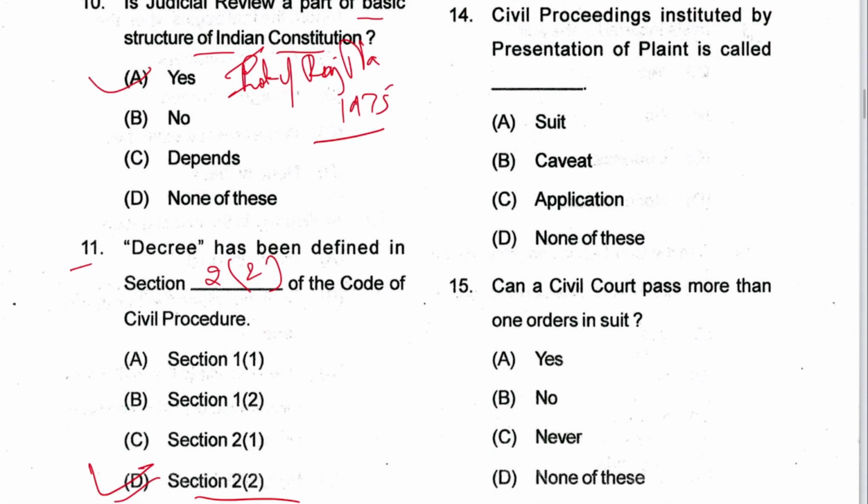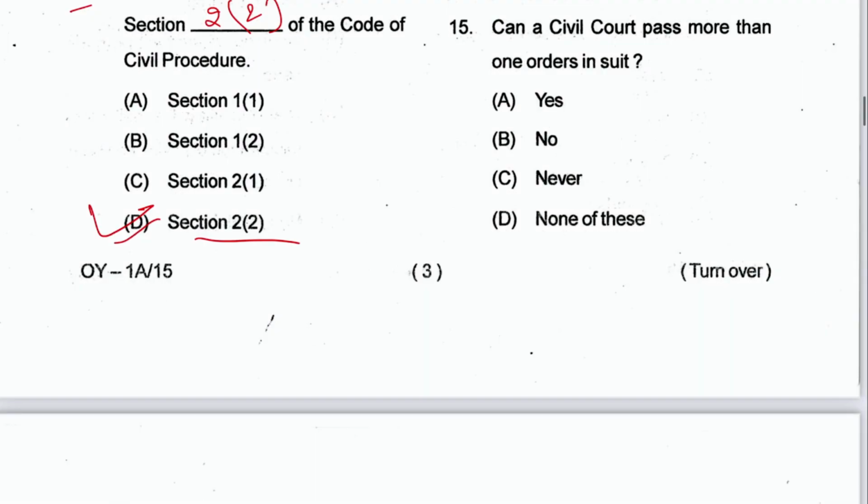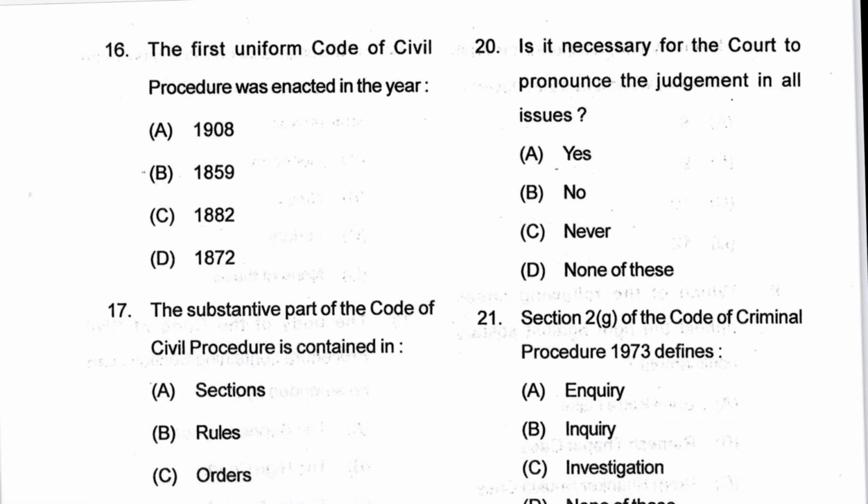Next is 14. Civil proceedings instituted by presentation of plaint is called suit. A is the answer. Next is 15. Can a civil court pass more than one order in a suit? Yes, they can order. A is the answer. Next 16. The first uniform code of CPC was enacted in the year 1859. B is the answer.